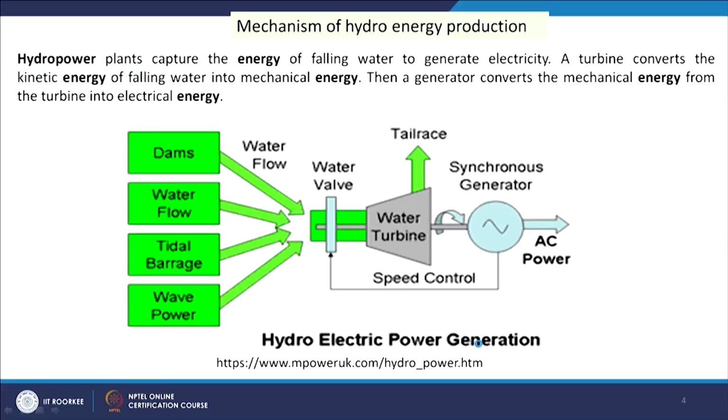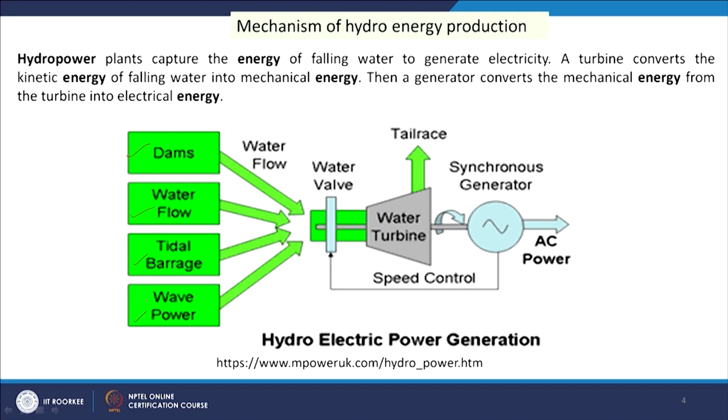This figure shows that for the production of hydroelectricity, we need the flow of water, which can come from dams, river flow, tidal barrage or water wave power.